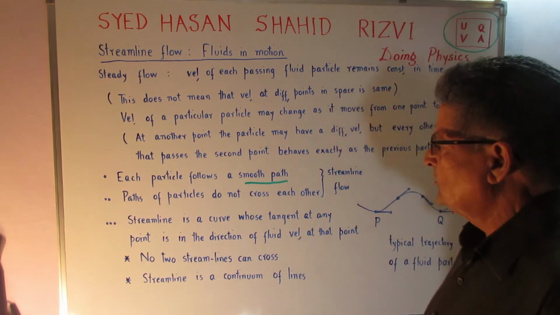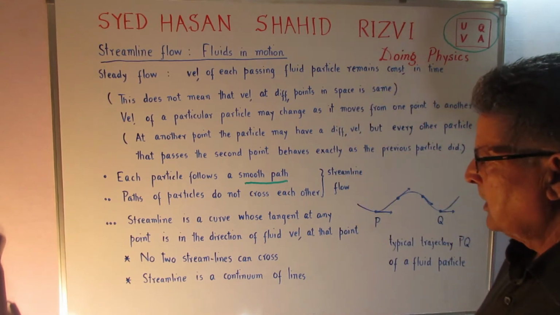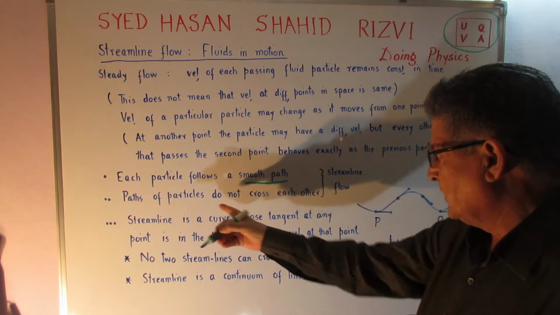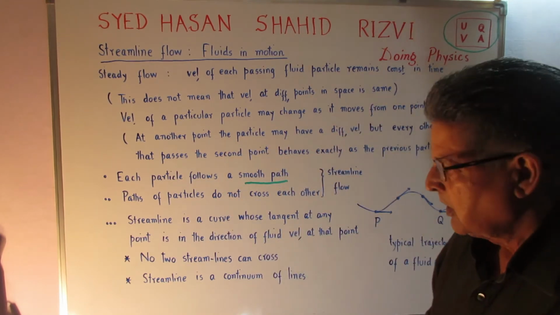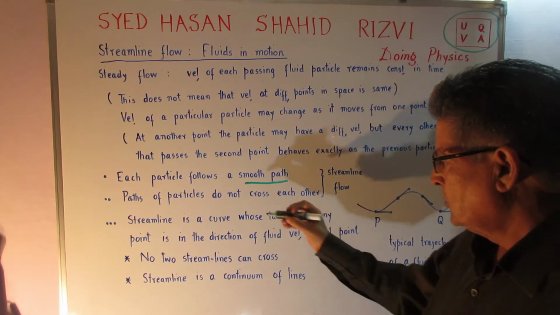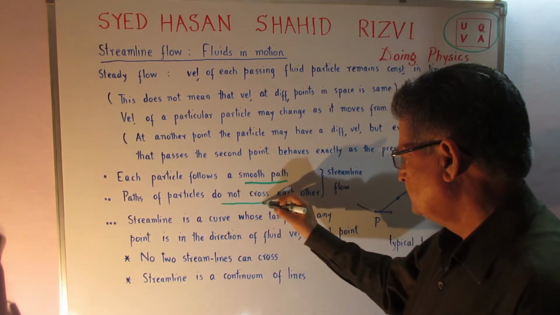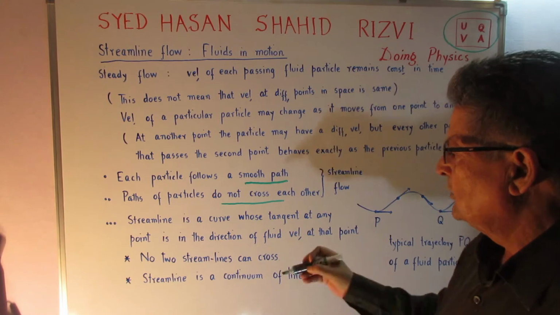Paths of different particles do not cross each other. I'll tell you the reason for that.